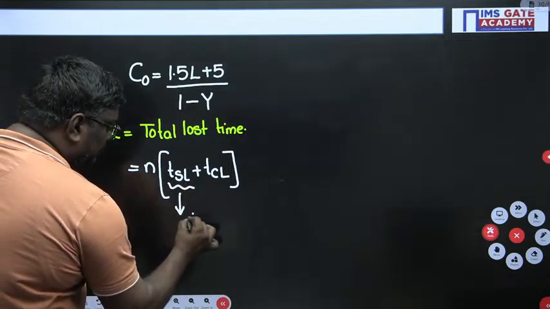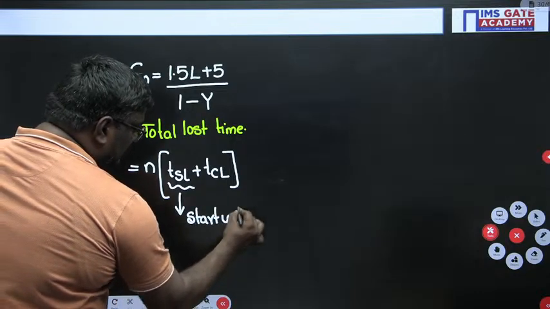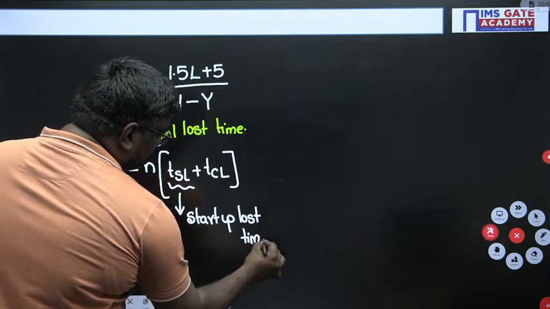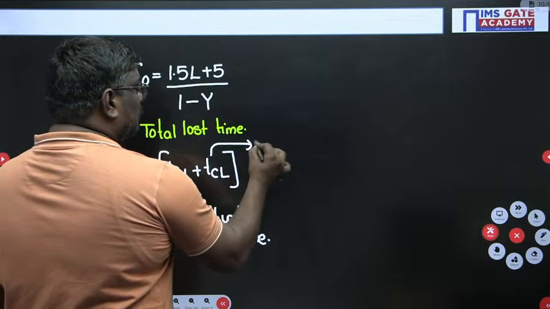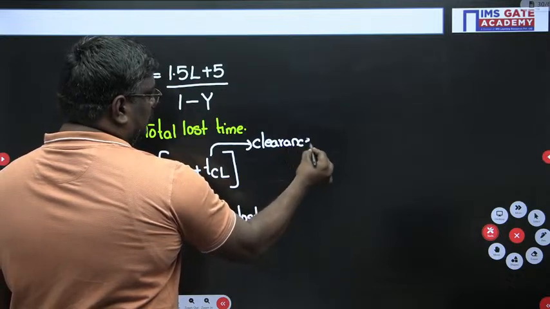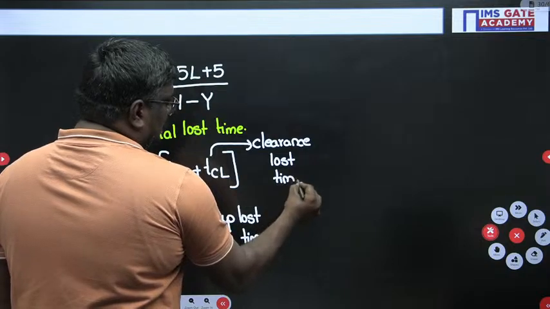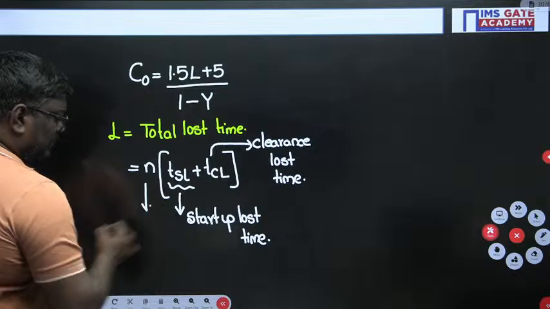It is the startup loss time. Agree? What is TCL? This is the clearance loss time. Now, my dear students, what is N? N is nothing but the number of phases.